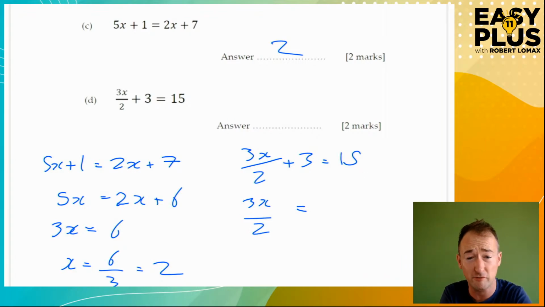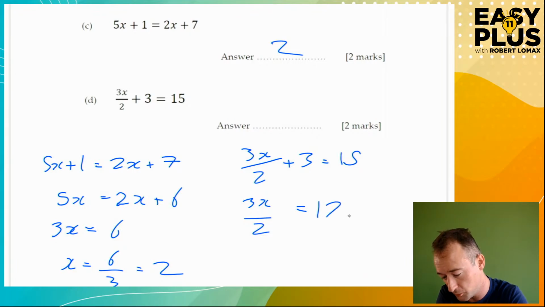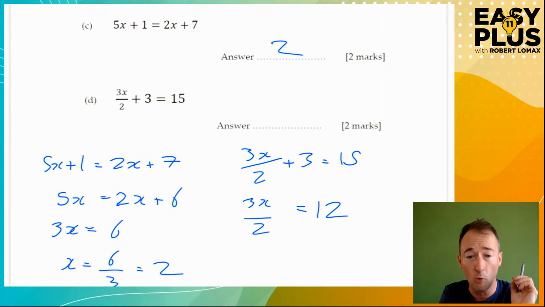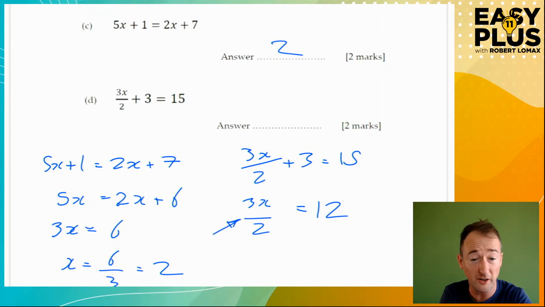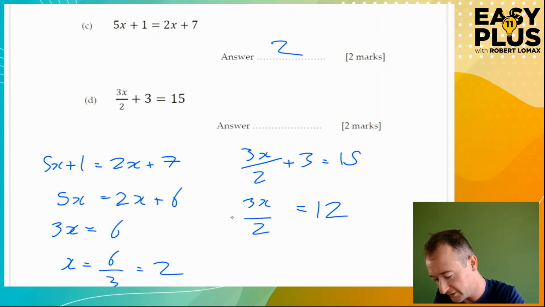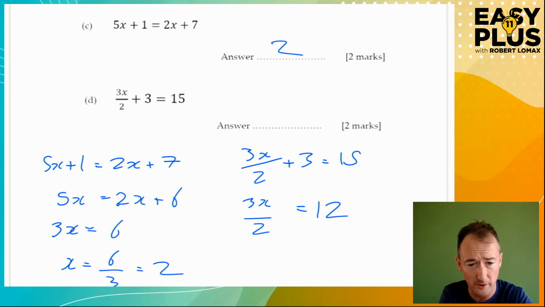We have to minus 3 from both sides. 15 minus 3 is 12, of course it is. Okay, 3x over 2. Now remember, what does the bar in a fraction mean? Of course it means divided by, always. So this is 3x divided by 2, okay?